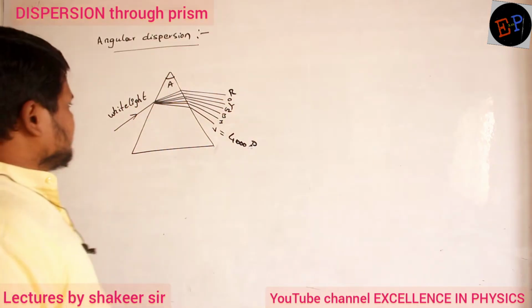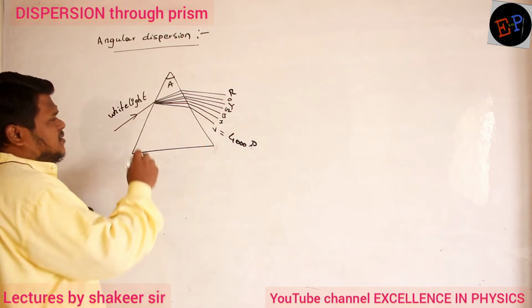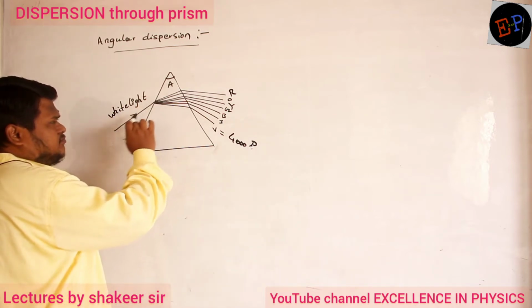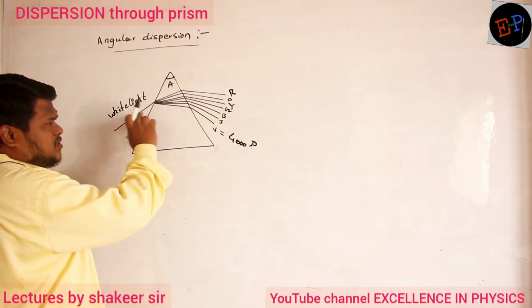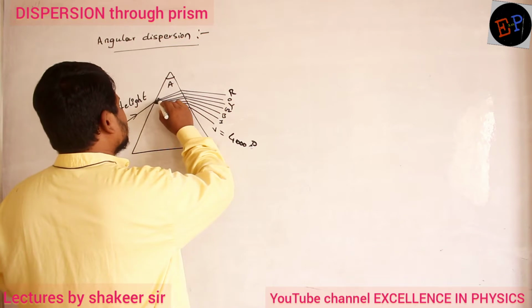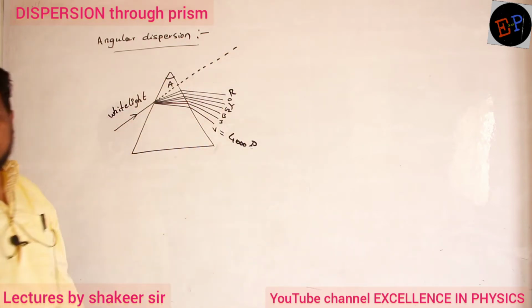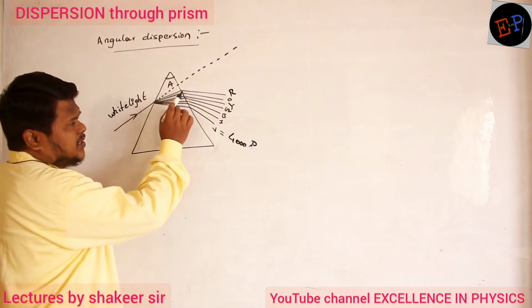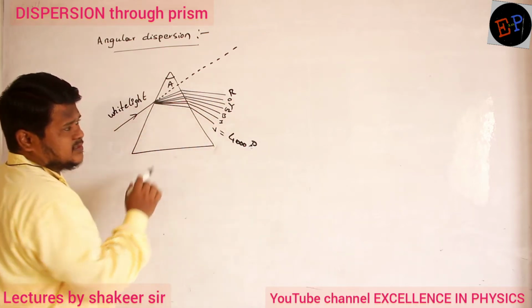The next concept which we are studying is angular dispersion. Okay? Now see. This is the incident light, no? If there is no prism, then how will this light travel? If there is no prism, this light should have traveled in this direction. But red color light is traveling like this, and violet color light is traveling like this.